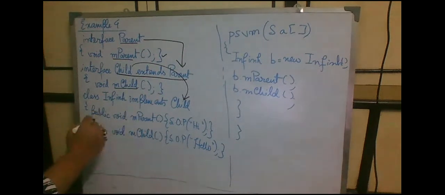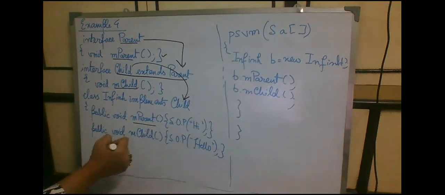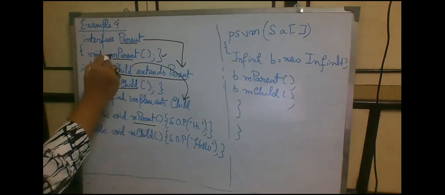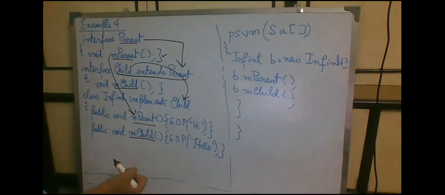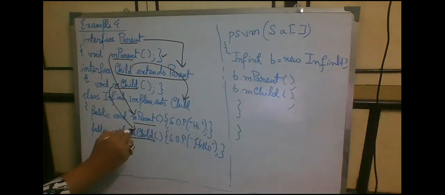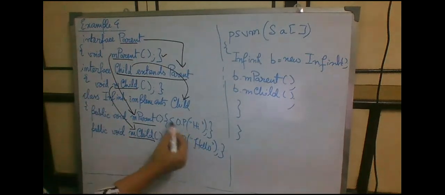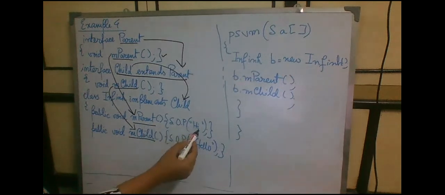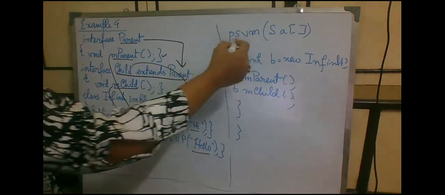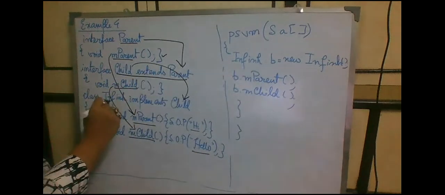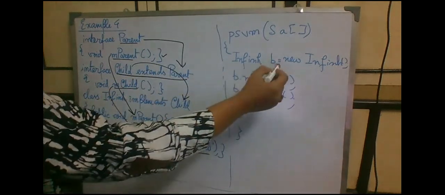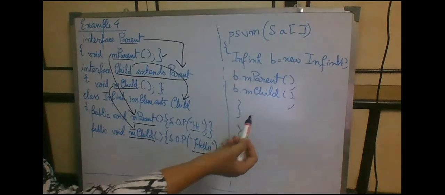So next, we are overriding the method of parent interface, that is mParent, this one. And we are also overriding the abstract method of the child interface, that is mchild, right? Inside mParent, we are just printing hi, and inside mchild, we are printing hello. Then public static void main string argument, we are creating an object of this particular class interface inheritance by using new keyword and default constructor of the same class.